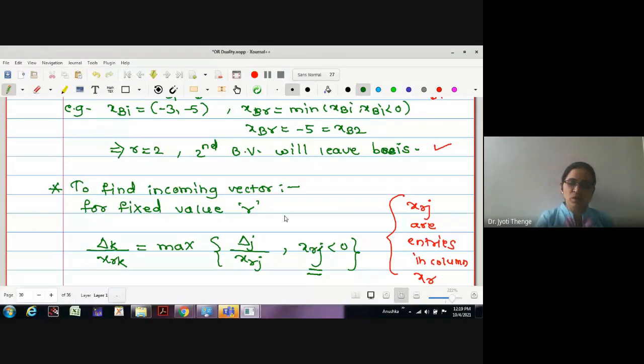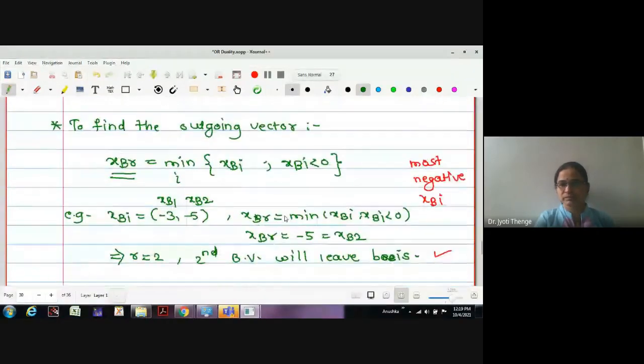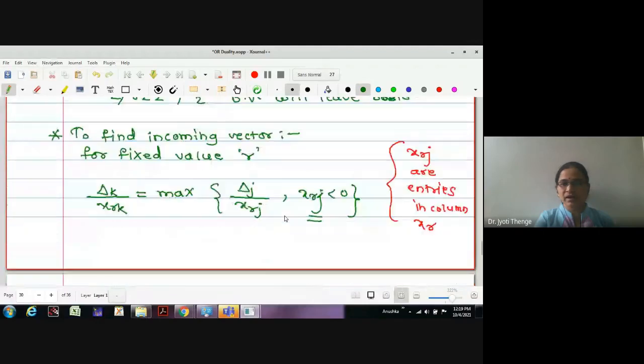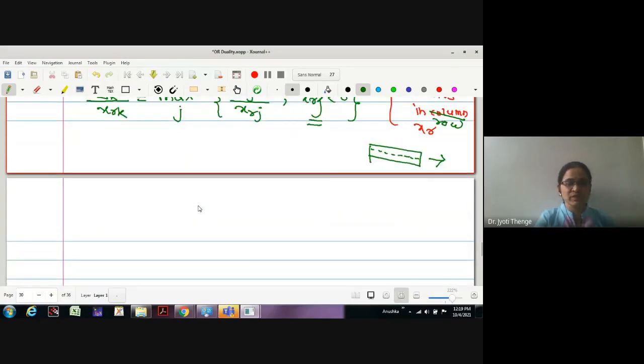Oh, sorry, this is a row, not a column. I have written column. I think if you remember our simplex table, the outgoing vector corresponds to a row. Therefore, these are the entries in the row. Whatever row entries we get negative, for those entries only we will find the maximum ratio of delta j upon xrj, where xrj is less than 0. Whichever gives us the maximum value will be our incoming vector.